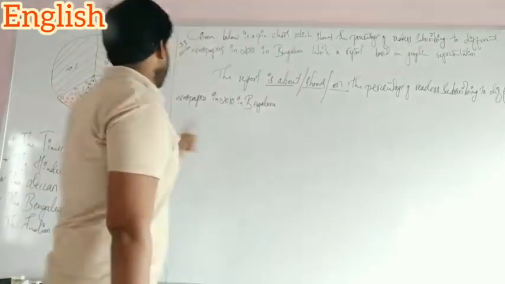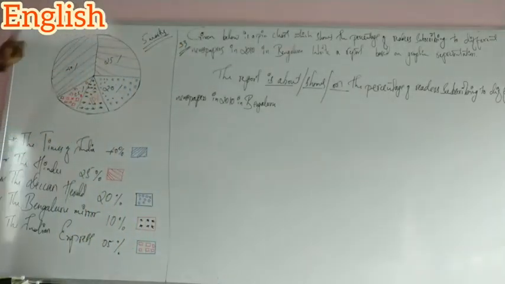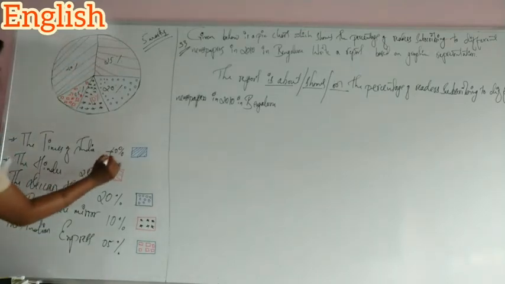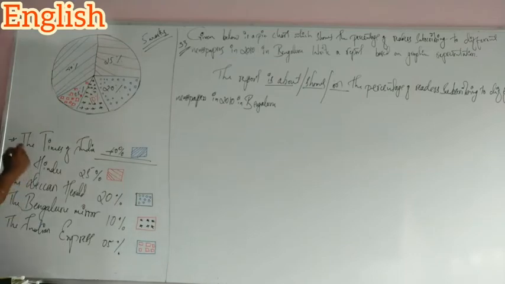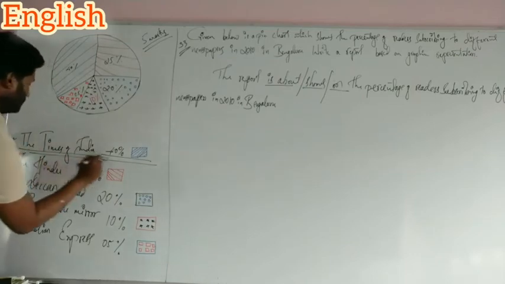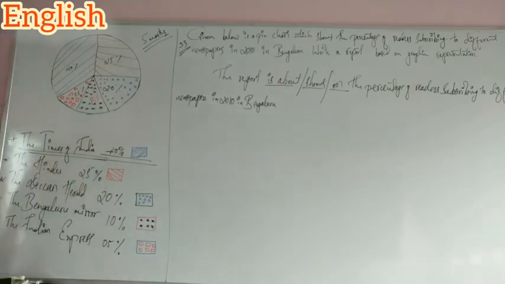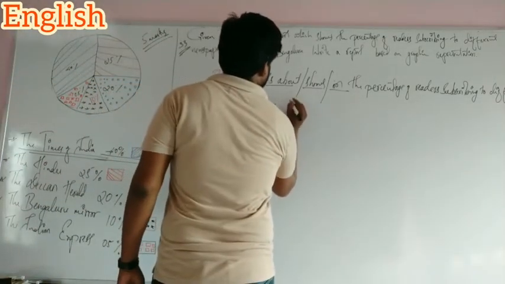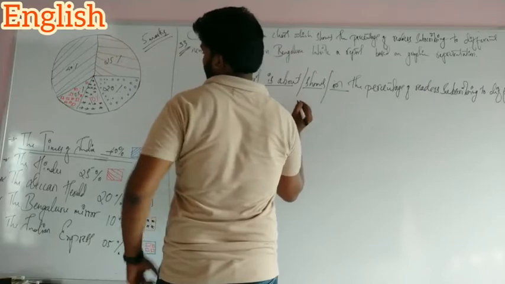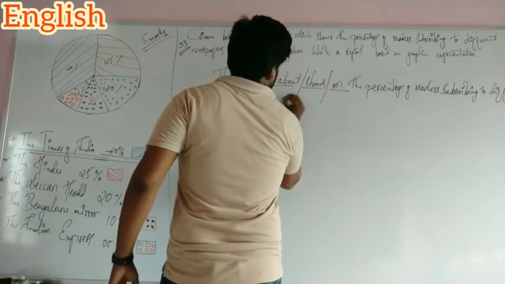See, if we go through this pie chart, the first is 40%, 40% in Times of India, Bangalore.